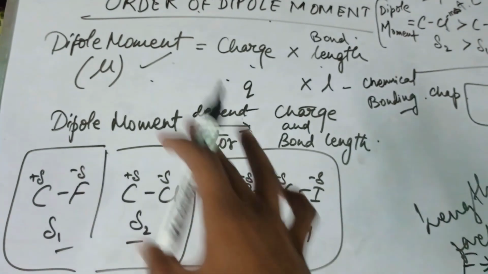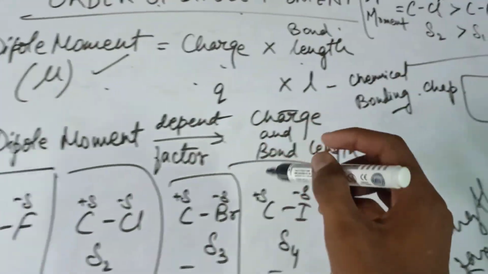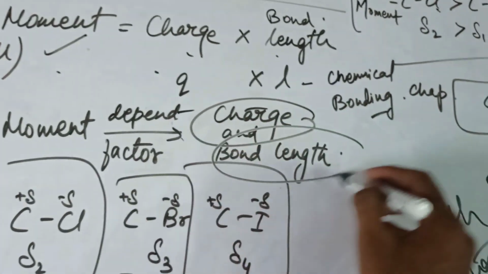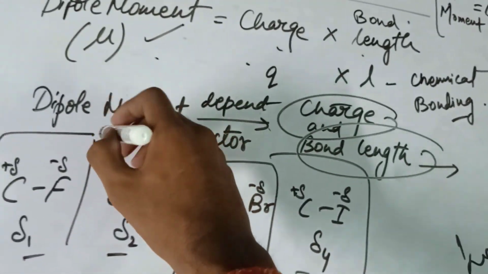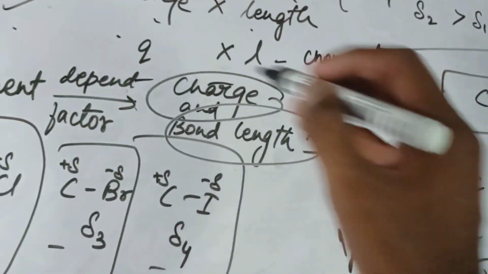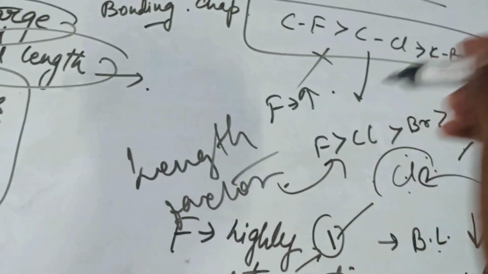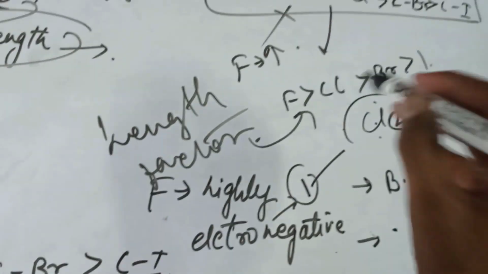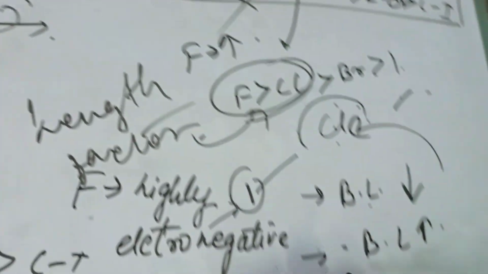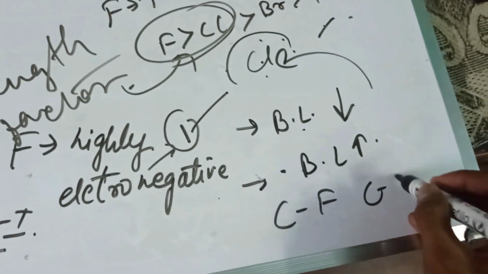I again repeat my point: the dipole moment depends on charge and bond length. You see that the dipole moment is really dependent on the bond length, and the bond length factor dominates in the C-F and C-Cl bonds.